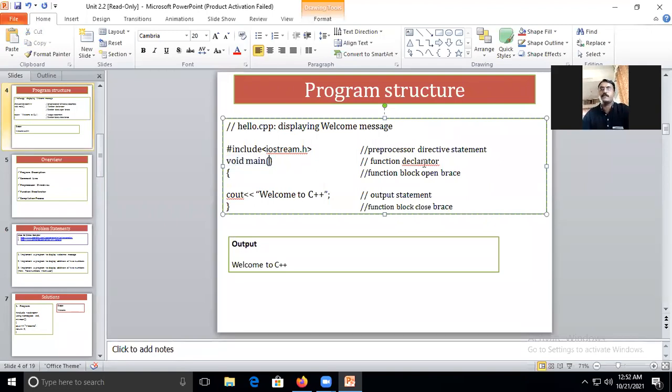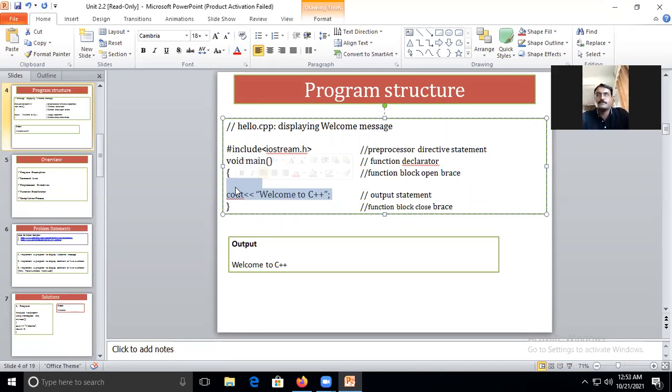Okay, this is what we call a function declaration. The body of the function is enclosed in open and close curly brackets. The body of the function includes the declaration of the variables, or you can say the identifiers, then execution, like the implementation of the arithmetic or logical expressions, and displaying the output. Okay, so this is the basic structure of a C++ program. Have you understood up to this point?